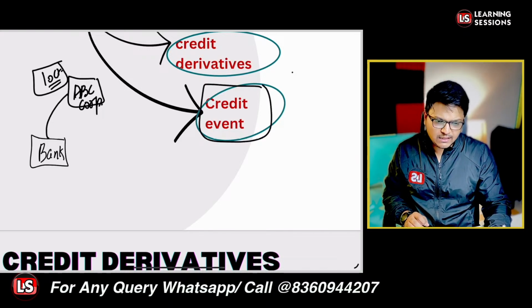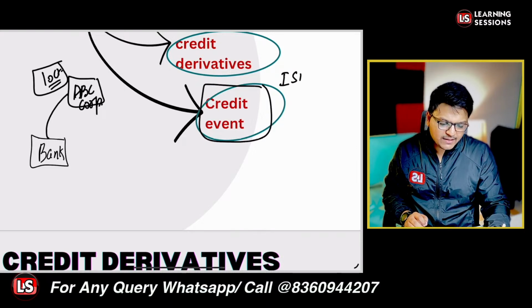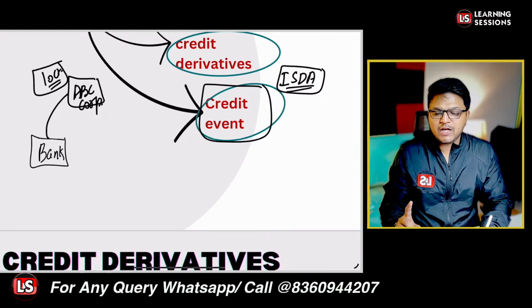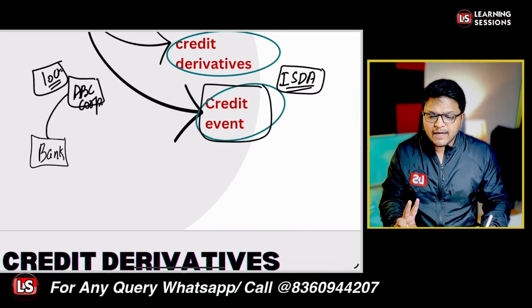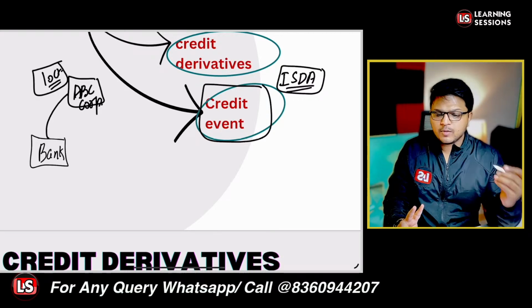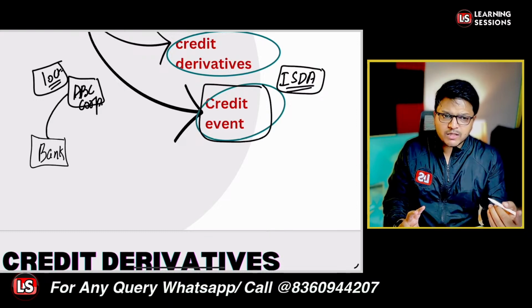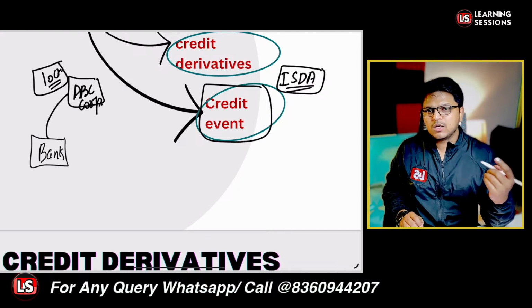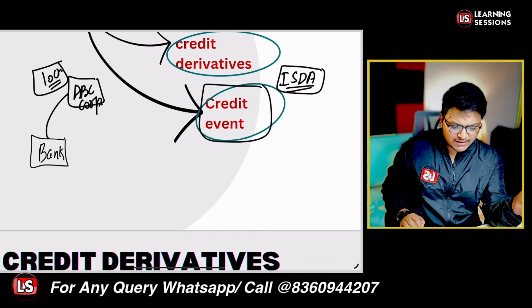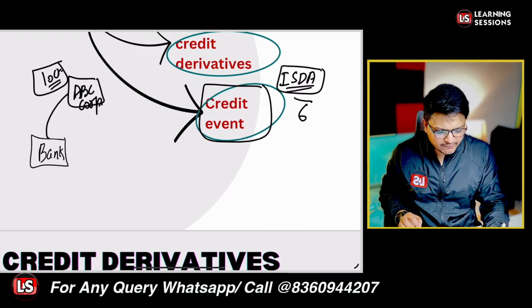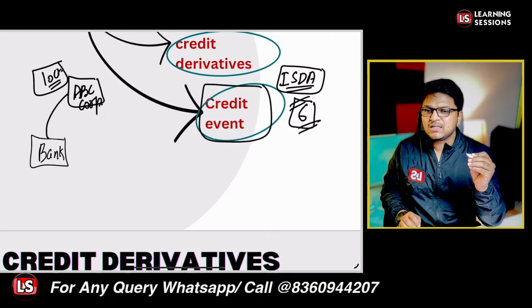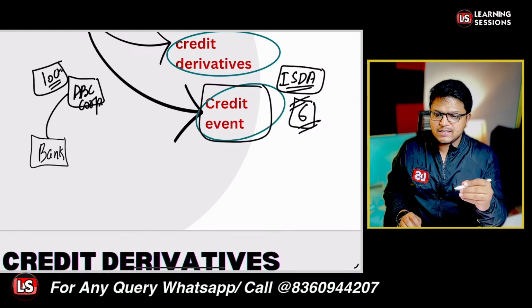Now, as per the ISDA, that is the International Swaps and Derivatives Association, there are six credit events. It could be related to bankruptcy, obligation acceleration, obligation default, or failure to pay the amounts, that is, whatever installment is there, the borrower is not able to pay. It could be related to a moratorium, or to restructuring, right? So these six events have been defined by the ISDA. If any of the events occurs, in that scenario the protection seller is to compensate.